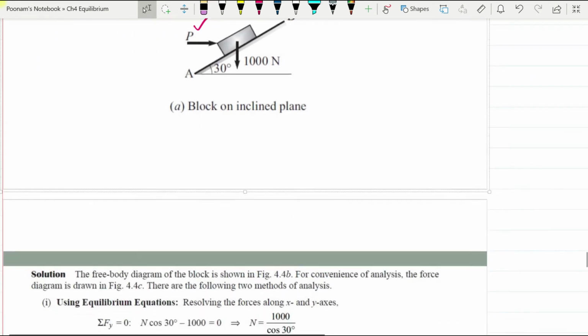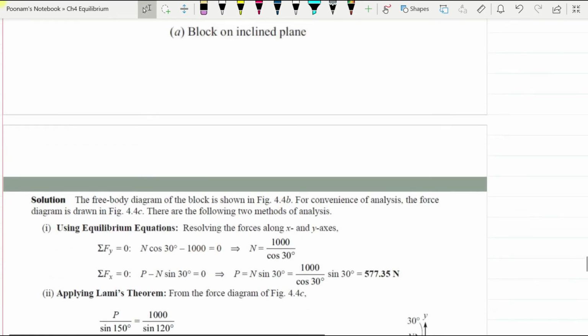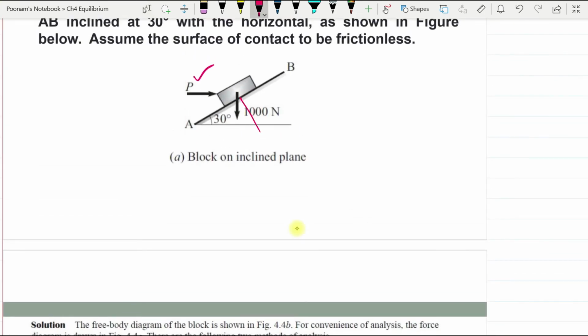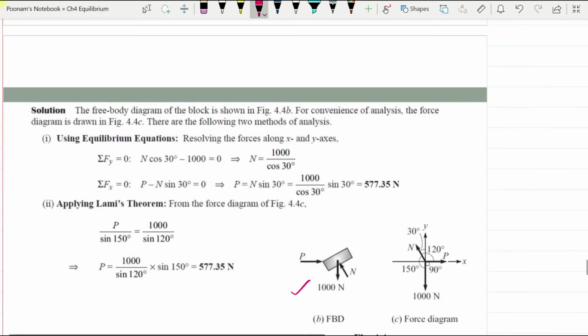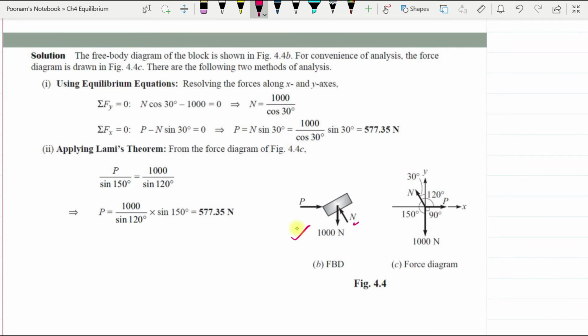We need to draw the free body diagram as we have discussed here. So this is the body given to us. We have drawn the free body diagram. This is the surface, contact surface. Reaction will be generated from here, which is denoted by N, normal reaction. So this is denoted by N. We can bring the forces into the XY components. So P is horizontal. The weight of the body is acting vertically downward, 1000 Newton, and N, reaction, is acting,